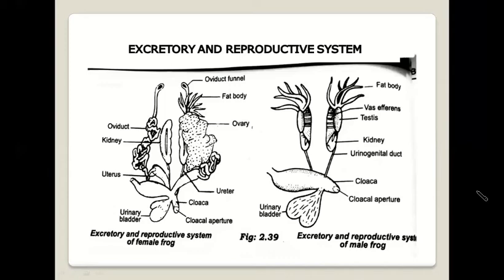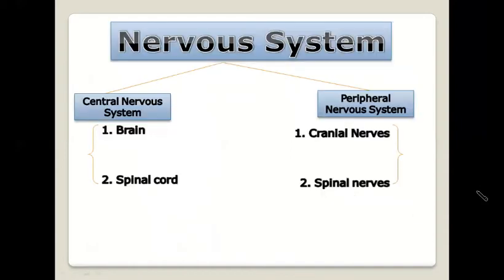The set or group of organs which control and coordinate all activities of the body is called the nervous system. The nervous system consists of two parts. Number 1, CNS or the central nervous system. Number 2, the peripheral nervous system or PNS. The central nervous system includes the brain and the spinal cord, whereas the peripheral nervous system consists of nerves. The main nerves involved are the cranial nerves and the spinal nerves.